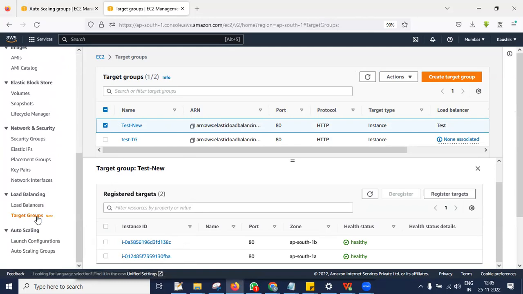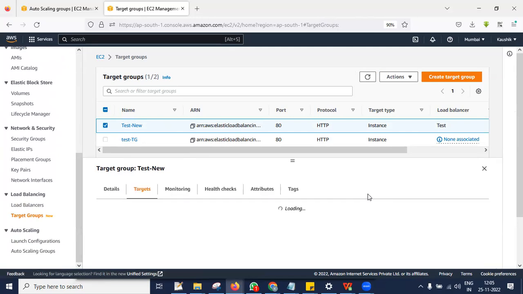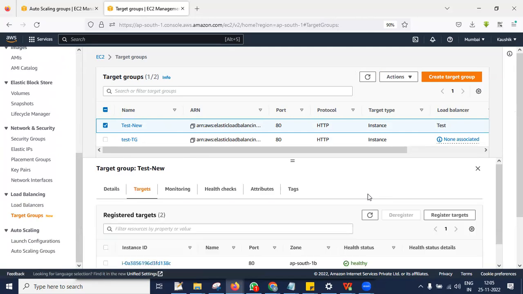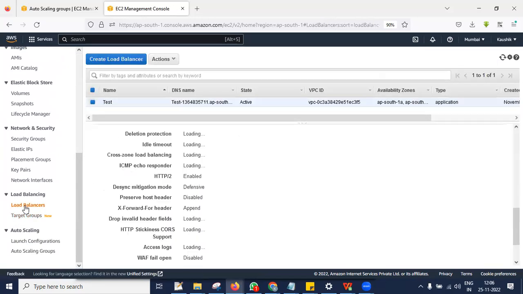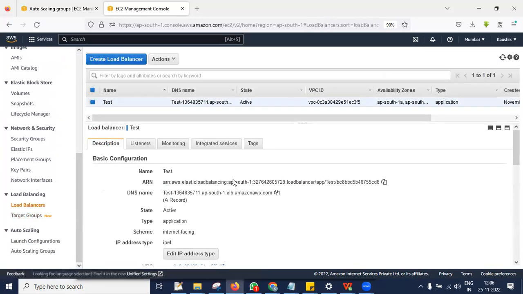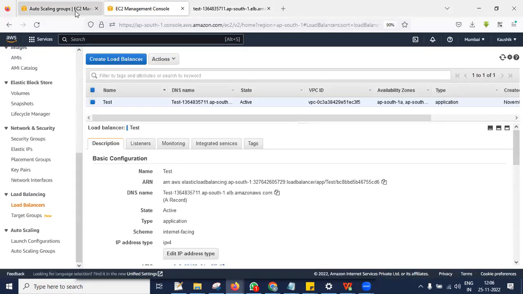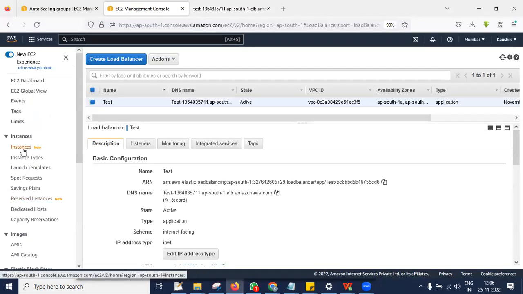So now what Auto Scaling has done is it has created new EC2 instances and attached them to the target group as well. So now when I go for the load balancer, and let me trigger this domain name, web1. It will show me only web1 because I have given the web template as web1 only. So you can see load is getting distributed among the multiple servers. So my web page is working with the new instances.